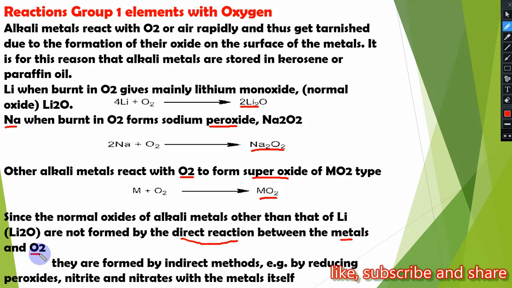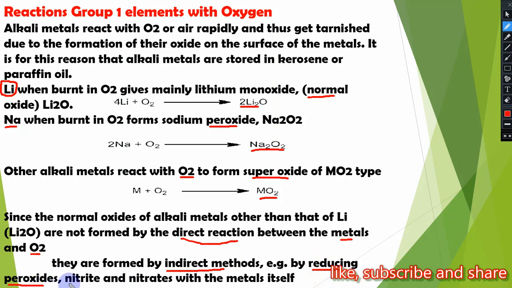So in simple words we say that normal oxide is directly formed only by lithium when it directly reacts with oxygen. Other alkali metals form normal oxide by indirect methods. For example, by the reduction of peroxide. When peroxide is reduced, it produces normal oxide.